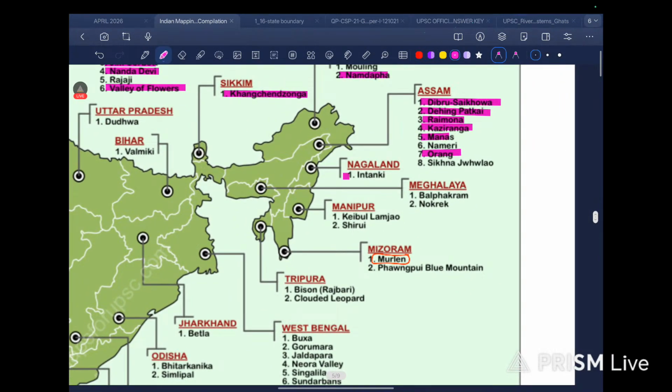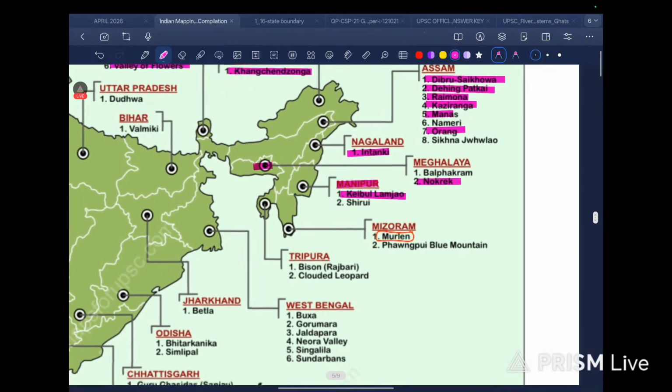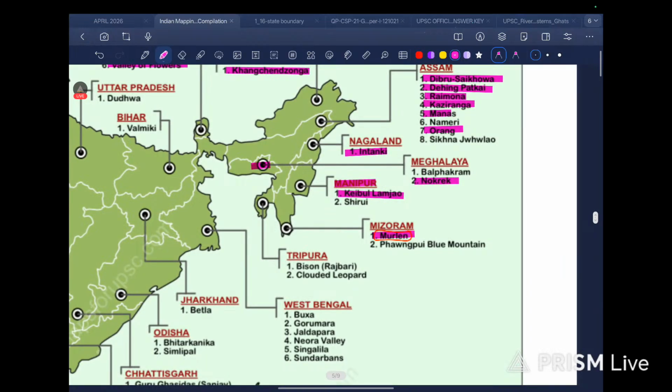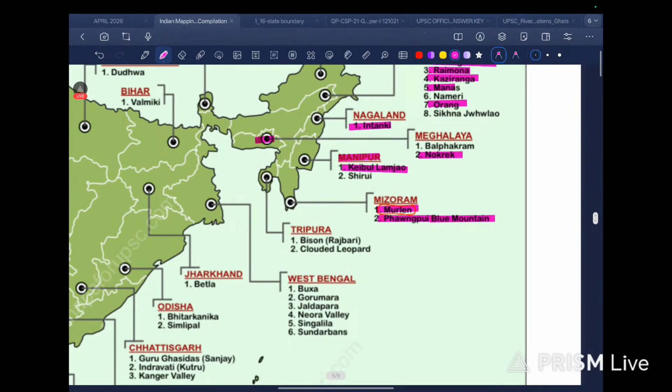At the end, Dehing Patkai, Raimona, Kaziranga, Manas, Orang. I don't know why, but in Assam we have the most important and critical ones. In Nagaland we have Intanki. In Meghalaya we have Nokrek. Meghalaya is here, Nokrek. Then in Manipur we have Loktak Lake, so Keibul Lamjao. In Mizoram we have Murlen and Blue Mountain. Phawngpui, Blue Mountain. In Tripura we have Bison and another is Clouded Leopard.